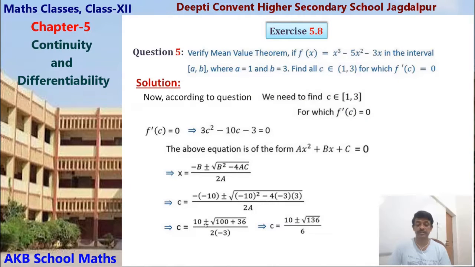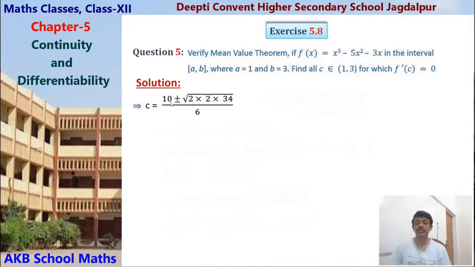Okay, c equals 10 plus minus this. Here 2 into a means 3. Sorry, here not 3, minus 3 plus 3 into 6. Okay, then c equals 10 plus minus root of this, 2 into 2 into 4 into 34. 2 into 2 into 4 into 34 can be written as 2 into 2 into 34.